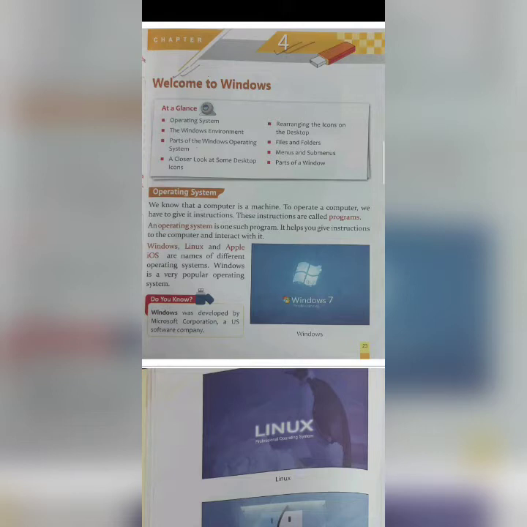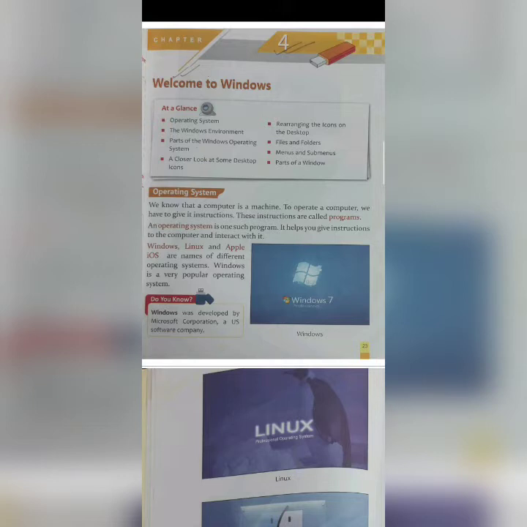Windows, Linux, and Apple iOS are names of different operating systems. Windows is a very popular operating system. A computer that runs on a system, that system is known as the operating system through which a computer runs.